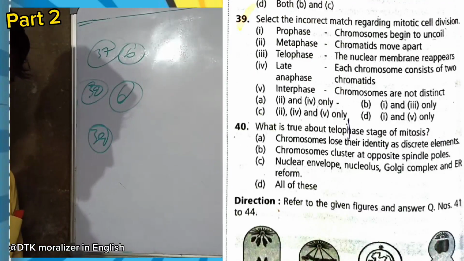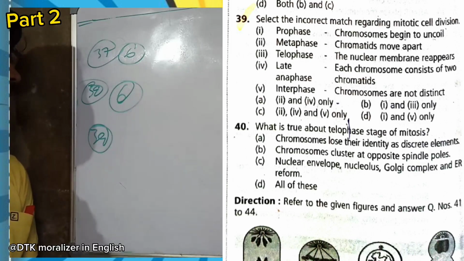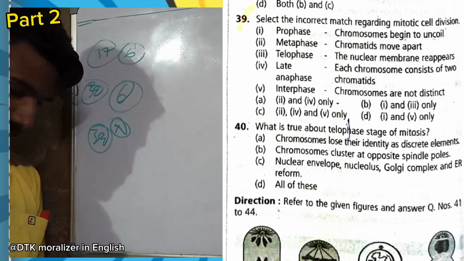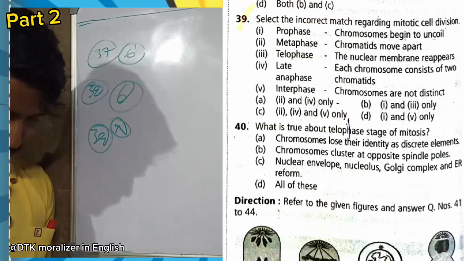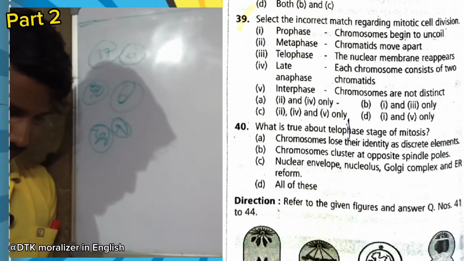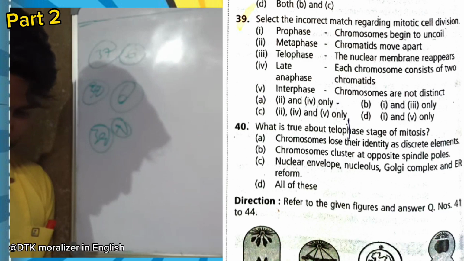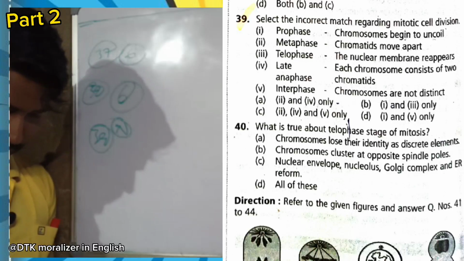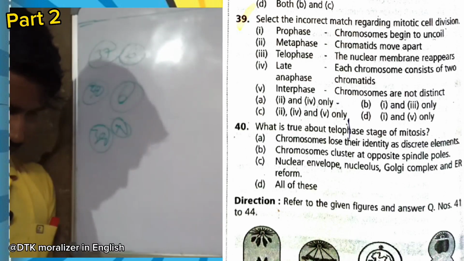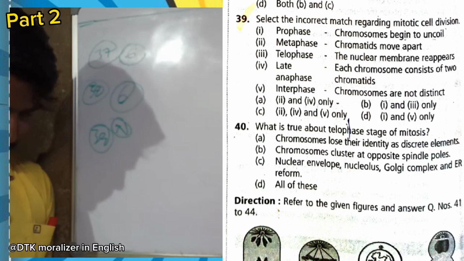Question number 39. Select the incorrect match regarding mitotic cell division. Prophase, chromosomes begin to uncoil. Metaphase, chromatids move apart. Telophase, nuclear membrane appears. Late anaphase, each chromosome consists of two chromatids. Interphase, chromosomes are not distinct, yes. So we have to find the incorrect rows.